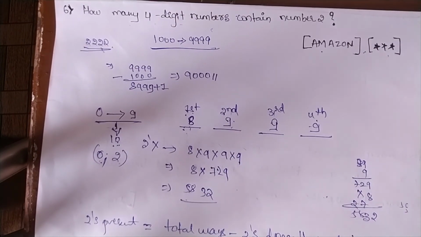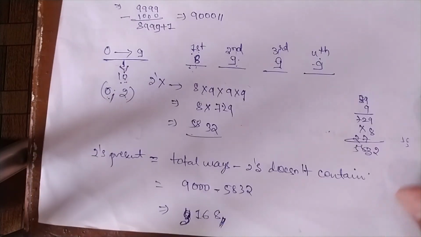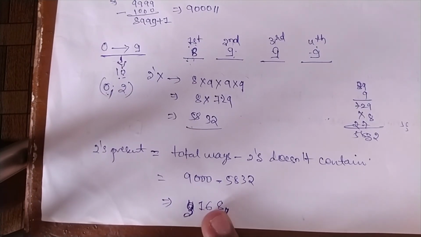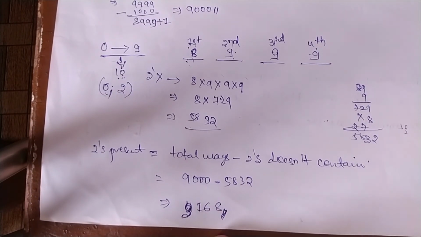So 3168 of the 4 digit numbers from 1000 to 9999 contain the digit 2.